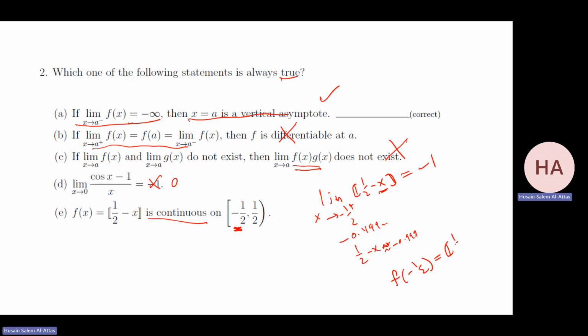It will be the greatest integer of half minus minus half. Sorry, this is half minus minus, so this is plus. The x is minus 0.99, so I have plus 0.499. That will be 0. But the greatest integer of half plus half will be 1. So they're not the same. So it's not continuous at x equal minus half. So this is the only true statement.